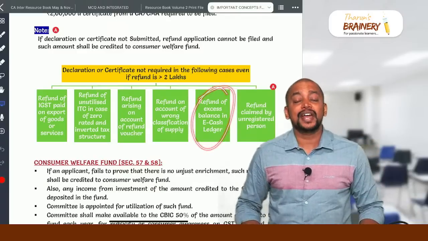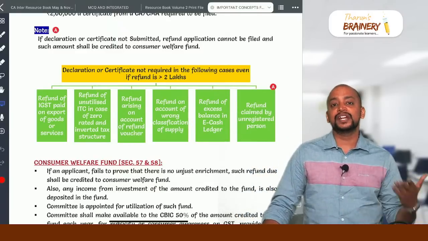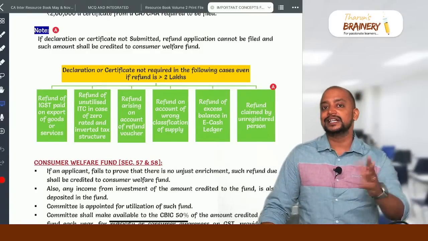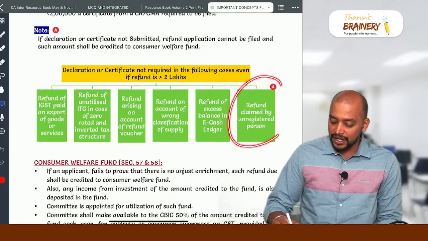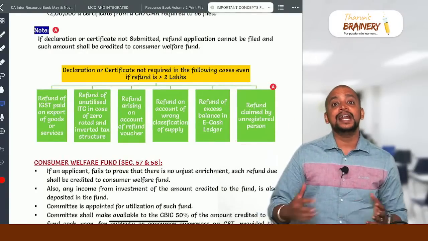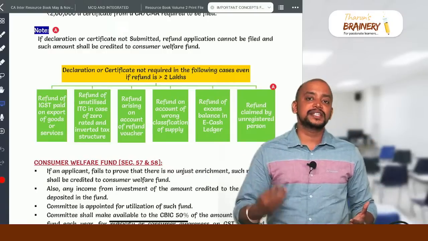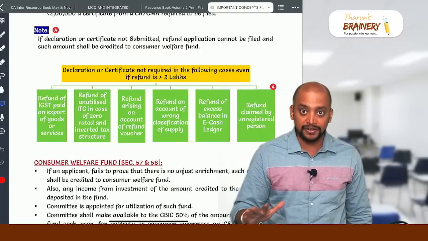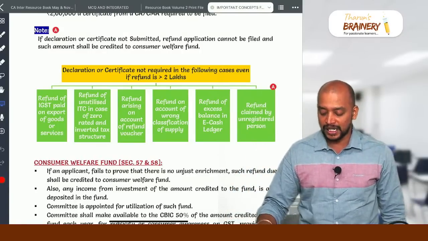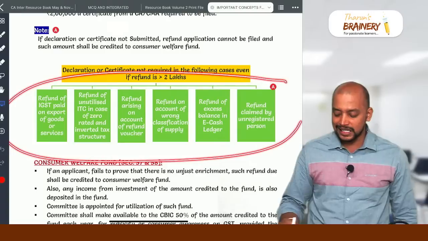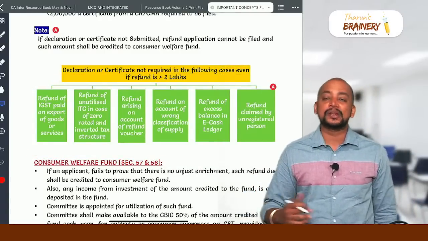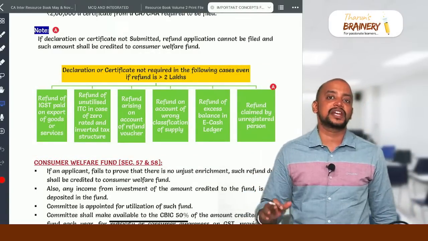Then refund of excess balance in the cash ledger. Whenever we have some excess balance in the cash ledger, we don't have to submit any declaration or certificate. Even now there is an amendment: refund claimed by an unregistered recipient. Any person can claim the refund, even an unregistered recipient can claim the refund, and unjust enrichment is not applicable in this case. So these are the 6 cases where the unjust enrichment concept is not applicable, meaning neither declaration nor certificate from CA/CMA is required.